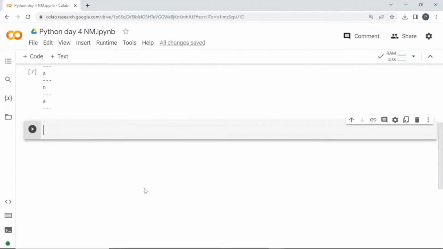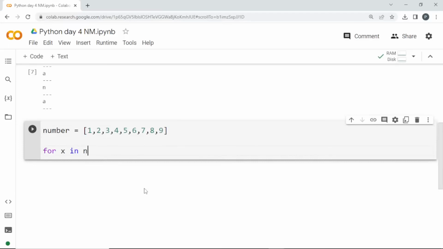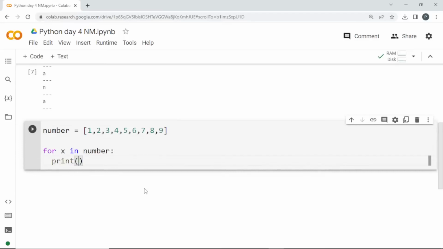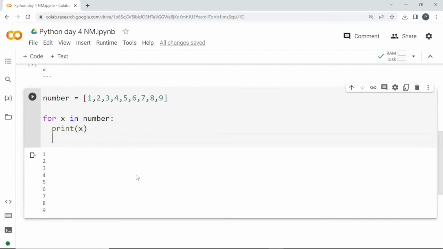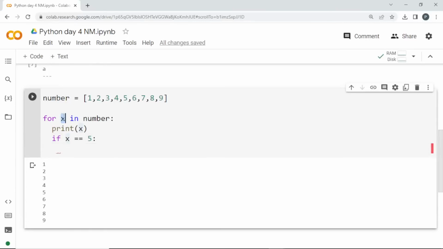Let me create some other, lengthier list of numbers, up to 9. If I use a for loop here, for x in number, print x, it is going to give me everything from 1 to 9. Instead, if I reach 5, I need to terminate this for loop. So in the same indentation line, I can add a conditional statement, if x is equal to 5. When it reaches 5, x will be printed first, which means 5 will be printed.